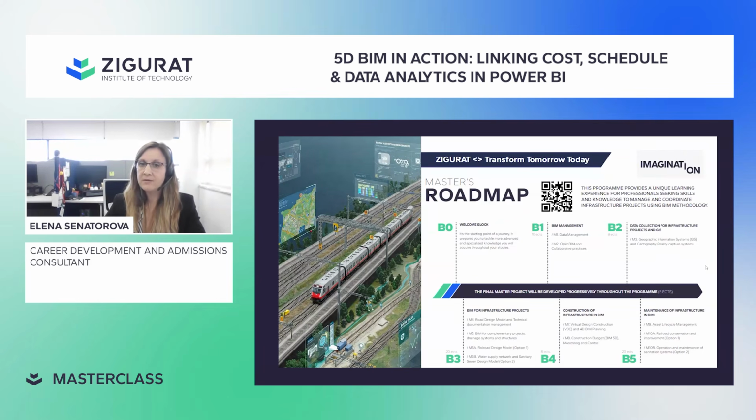Throughout the year, students progressively develop a final master project that simulates a real infrastructure project, applying everything learned using open BIM workflows, advanced software, and team collaboration. This structure ensures a strong balance between the technology, processes, and people, three fundamental pillars of modern infrastructure. Next slide, Thaisa.